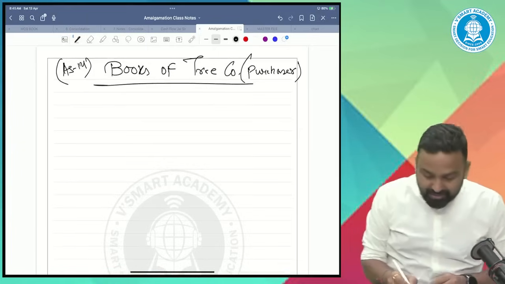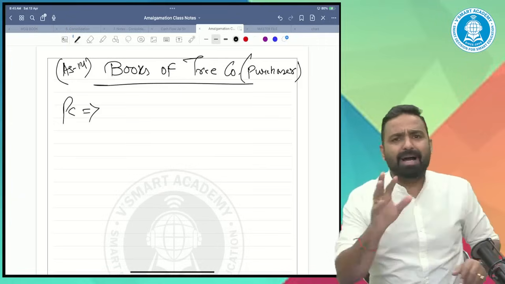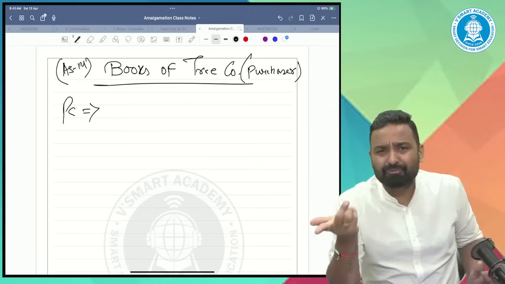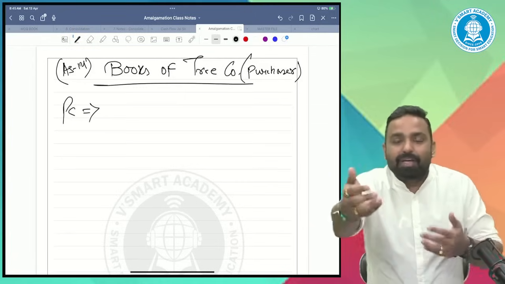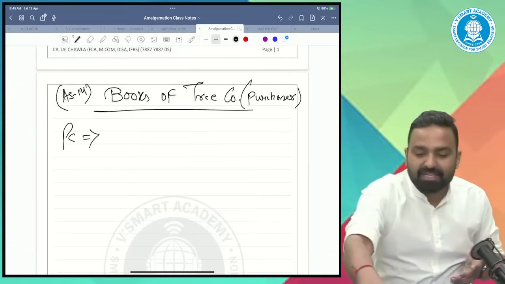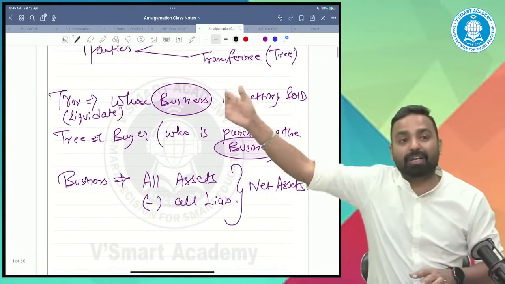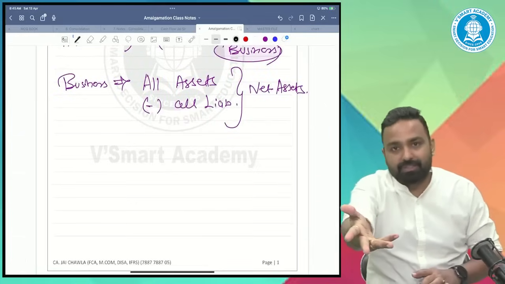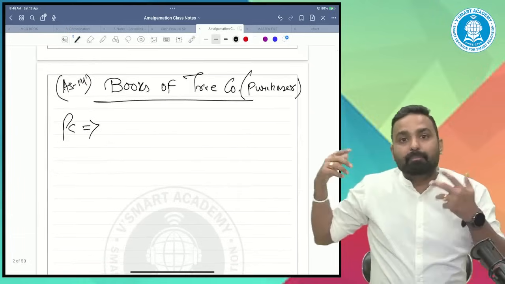Sir, what is PC? What is purchase consideration? Basically, when you buy something, will you buy it free of cost? No, of course not. When we buy something, we need to pay something. If we are buying a calculator, we need to pay money. In the same way, if we are buying the net assets of the transferor company, obviously we have to pay something in return. Are you guys understanding or not? Yes or no?